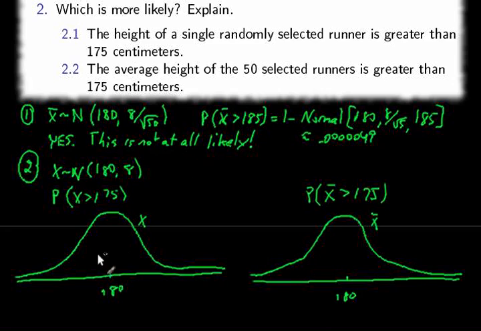So we'll call it 1 for purposes of our diagram. That's close enough. So over here, 1 standard deviation is going to be right about there. So that's 172. And therefore 175 is right around here. And the probability that x is greater than 175 is this shaded area.